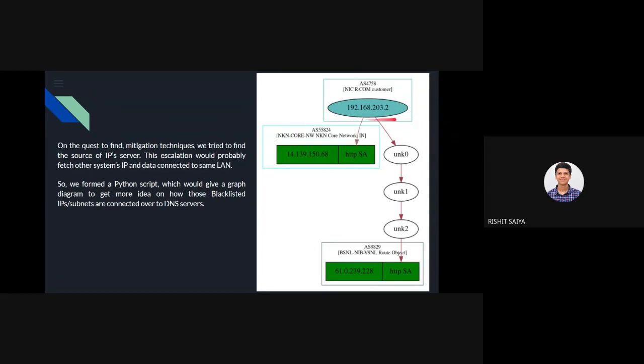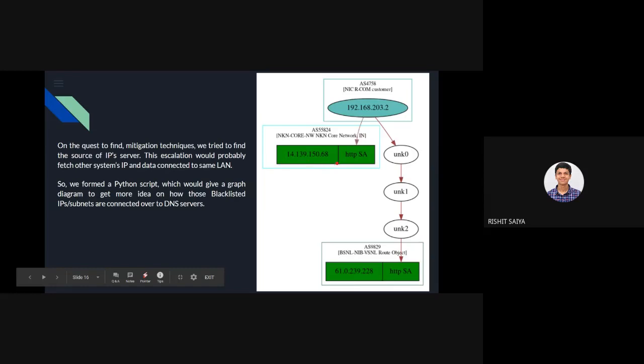So we see that this was the main domain of my college, and one of the subdomains is being hosted by the NKN Core Network in India. I don't know much about my college, but I know it's getting internet bandwidth from the National Knowledge Network, I don't remember the abbreviation. I also see that my college is getting bandwidth from BSNL. This kind of information is something we don't easily get, but it can be fetched using this small script.